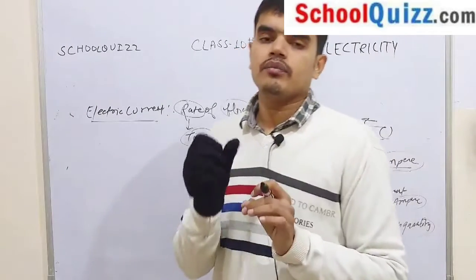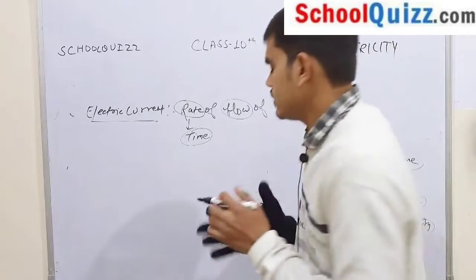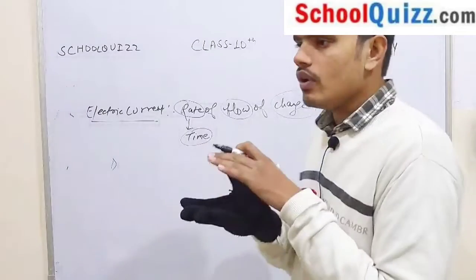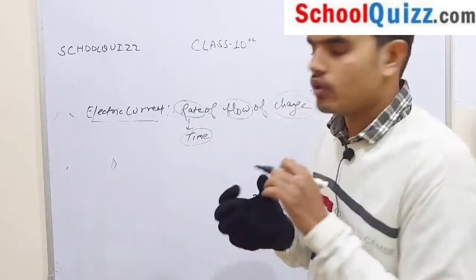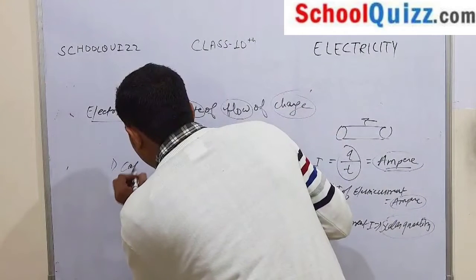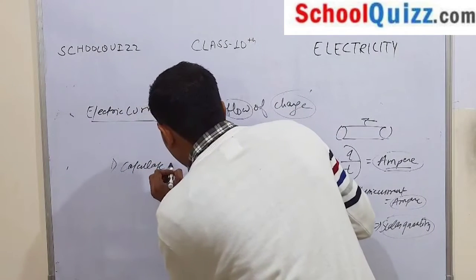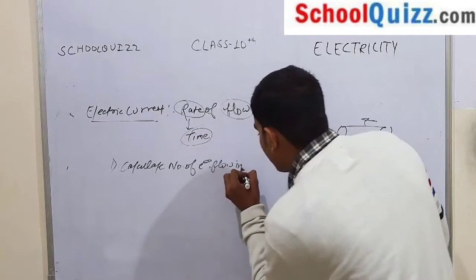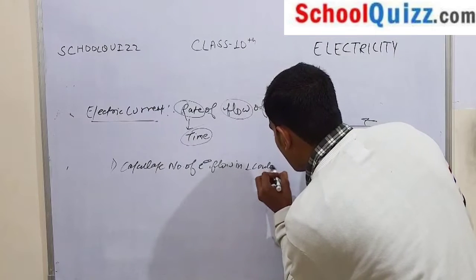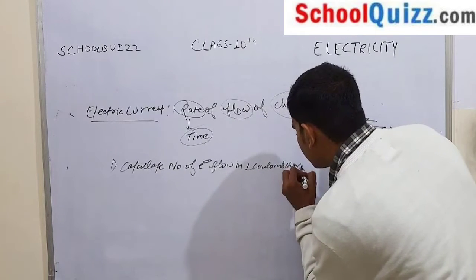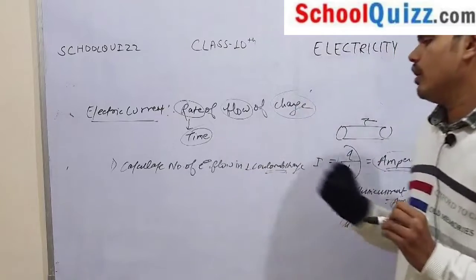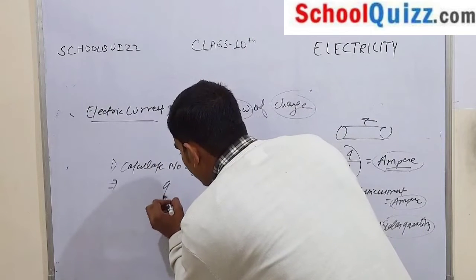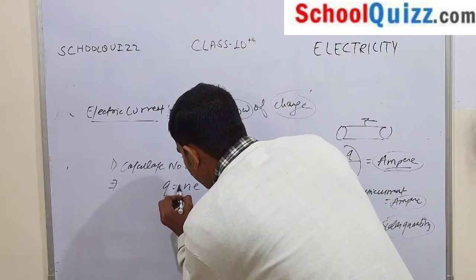Now I am going to discuss two favorite questions of CBSE. First: calculate the number of electrons flowing in 1 coulomb charge. What is the solution? We know that Q = ne.